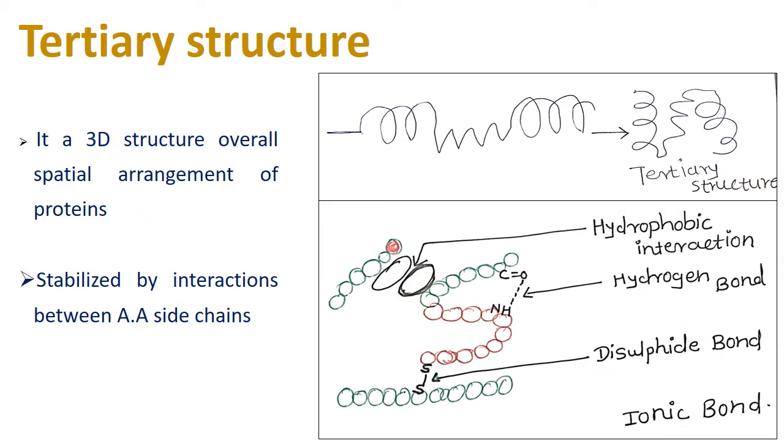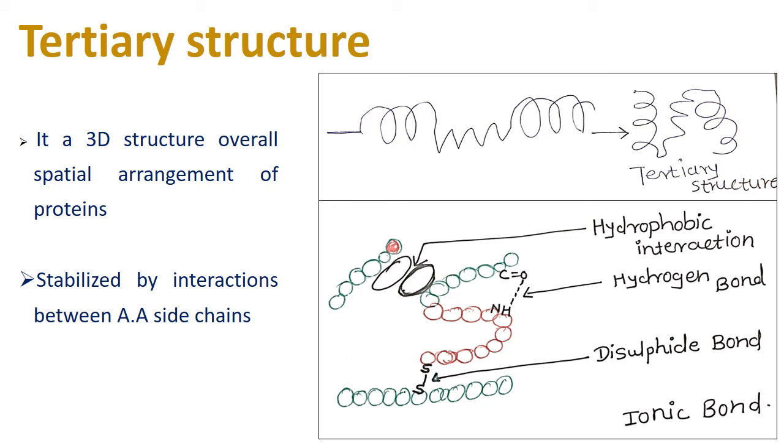Now we will see the tertiary structure. Tertiary structure is a 3D structure, or the 3D spatial arrangement of proteins. Here you can see that the beta pleated sheet and alpha helix are arranged in the tertiary structure in a 3D arrangement, and that tertiary structure is made up from secondary structure, and that tertiary structure is stabilized by different bonds.